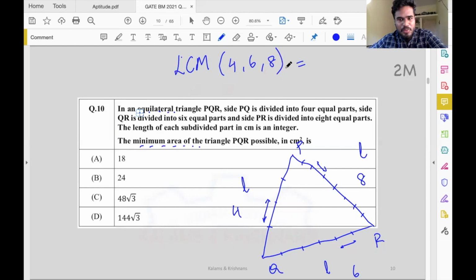If you know how to calculate the LCM, you could do that. Or in this case, 8 is not divisible by 6. So 12 again is not divisible by 8. Then 20, no, 24. Okay, so the LCM in this case is very easy. It's 24. So now the question is, what is the area of an equilateral triangle of side 24?